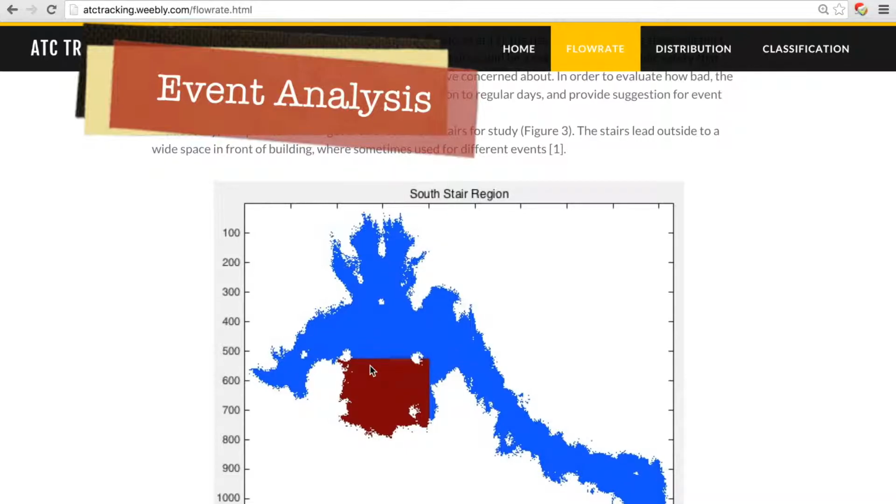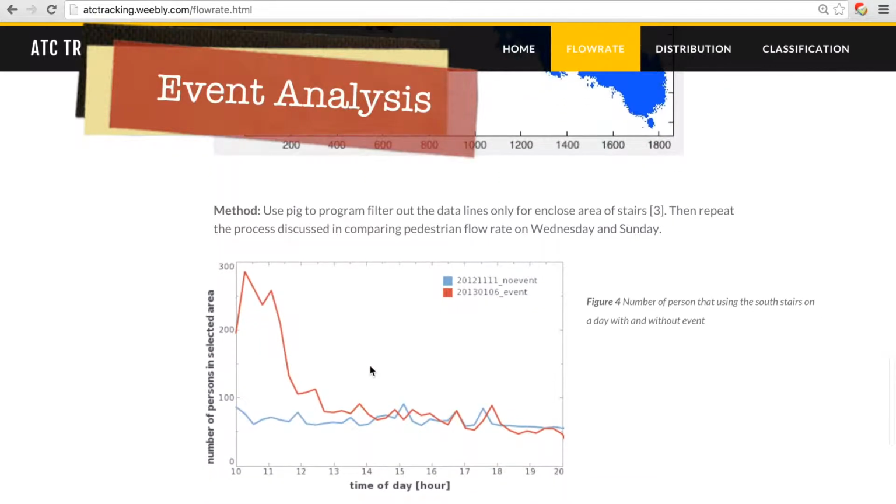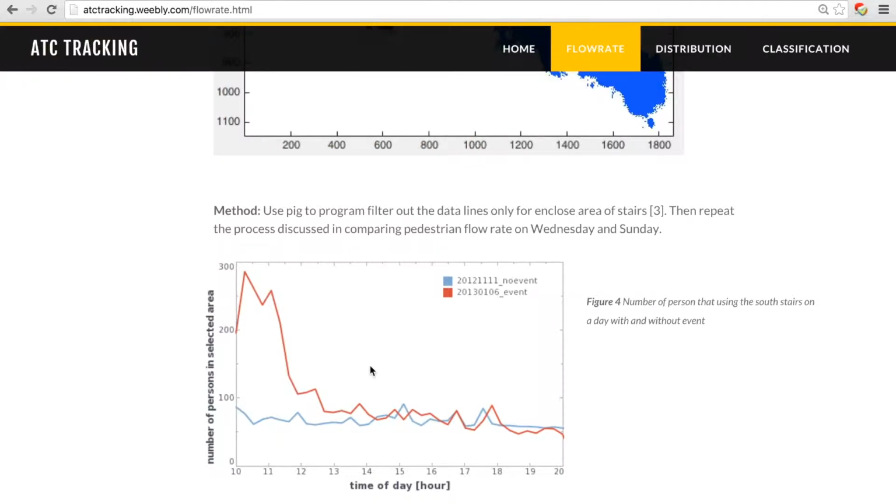By utilizing a similar method as I talked about before, we generated this plot, from which we observe a distinct peak during the morning of January 6th. Checking the event schedule in ATC Mall for past years, we found that the Osaka City New Year Firefighter event was on that day, from 10 to 12, which confirmed our expectation.